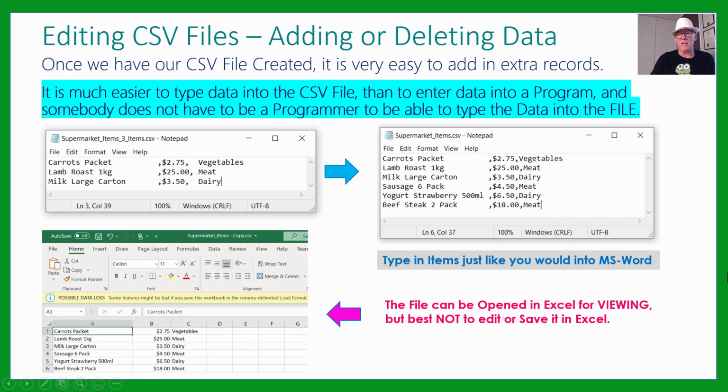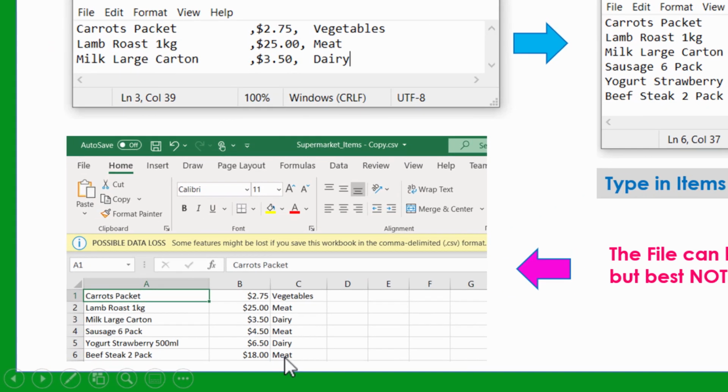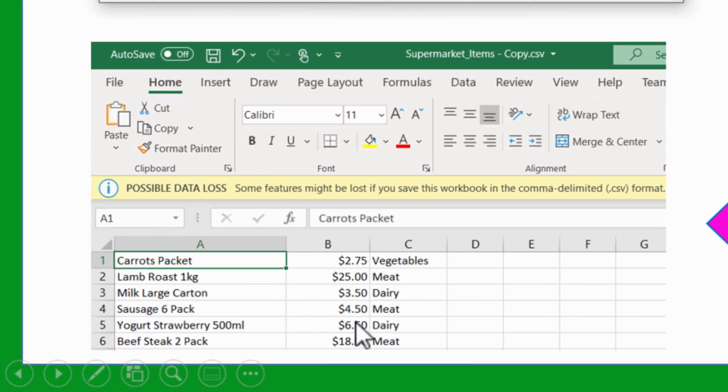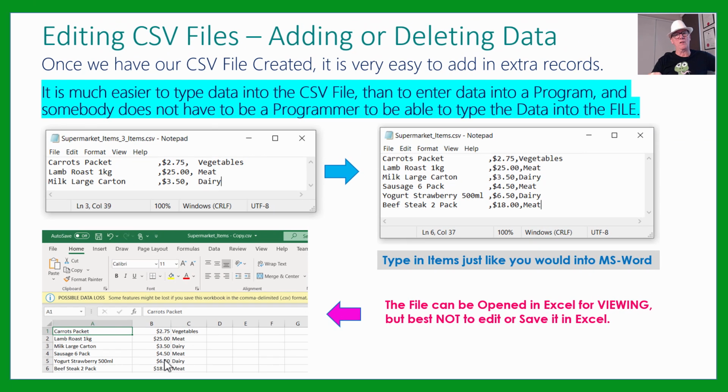Now the file can be opened in Excel, and in Excel it's great for viewing because it puts it all into columns just like a spreadsheet. But the big problem is when you try and save it, Excel wants to save it as an Excel spreadsheet. You have to go through a few special steps to save it as a CSV file, so you might accidentally ruin your file by trying to edit and save it in Excel. But by all means browse it and then just close Excel without saving the file and you'll be okay.